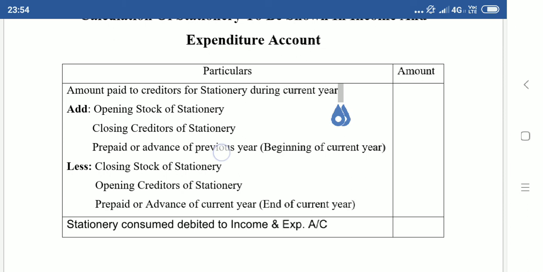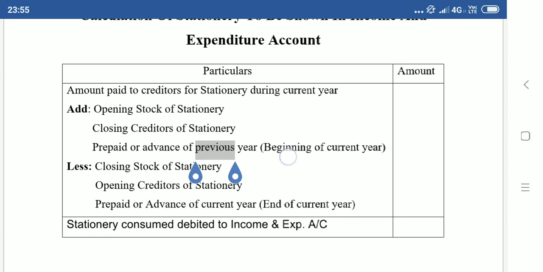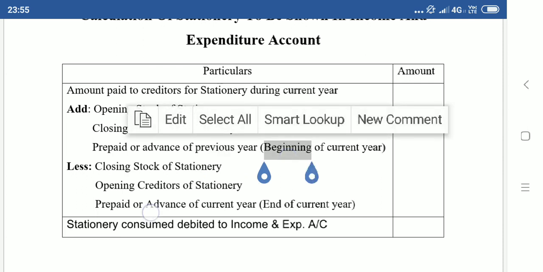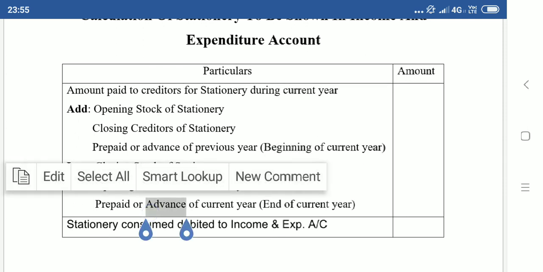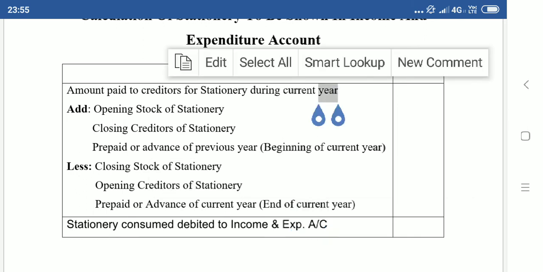So it will be added. Previous year's advance payment, add. Sometimes instead of previous year, the wording will be beginning of the current year. Both are same. Now prepaid or advance of current year, or at the end of current year, if I make any advance payment, I have not yet purchased the stationery. I have just placed the order and paid advance money. This money is actually an expense for the next year when the stationery will get supplied. So it is not an expense at all. However, it is included in this amount. So we have to subtract.